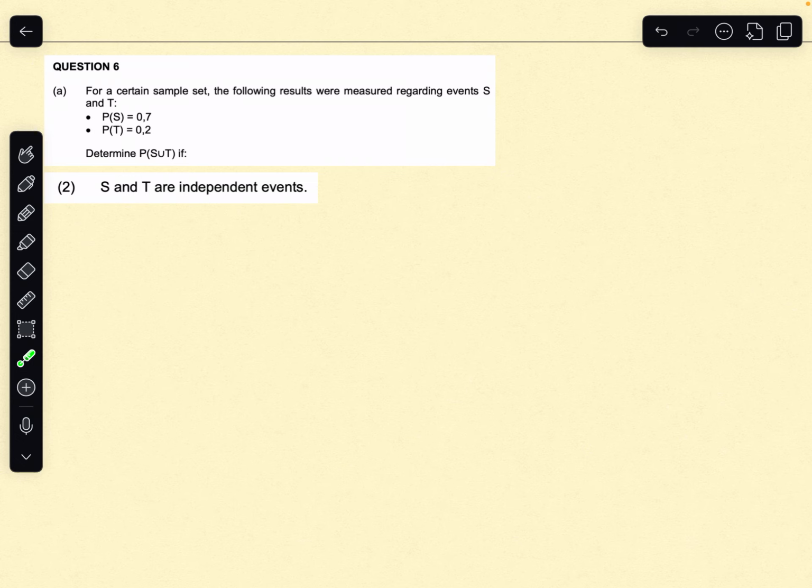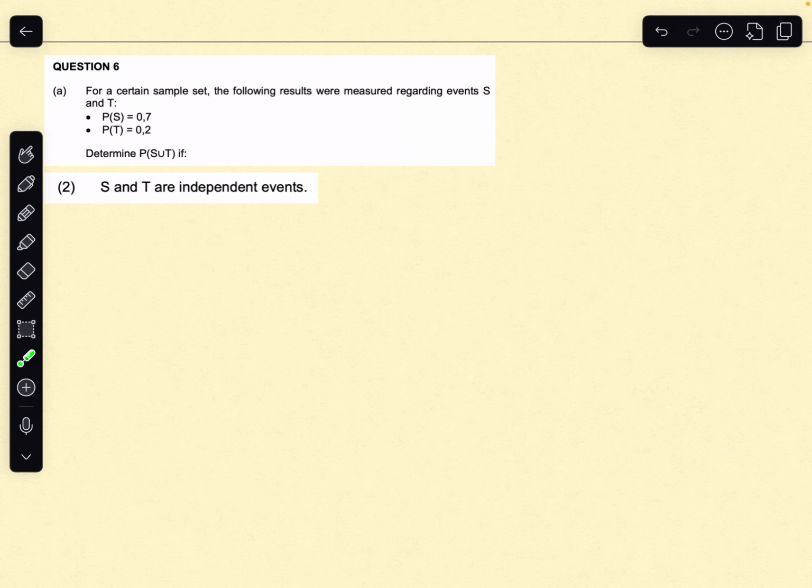Whereas independent events would be something like rolling 2 dice. What are the chances of getting a 6 and a 6? Even though intuitively it feels like if you get a 6 on the first roll, the second time there's going to be a smaller chance of getting a 6, that actually isn't the case. The two events are completely independent, and the chances of getting a 6 each time is going to be 1 out of 6. So that would be an example of two independent events.